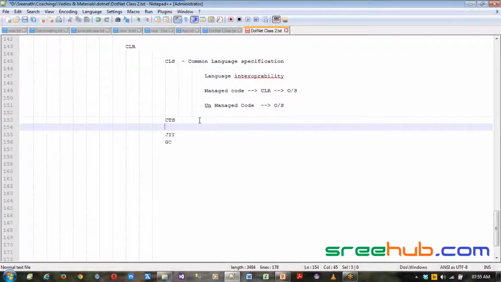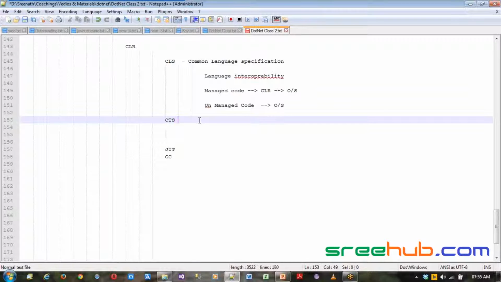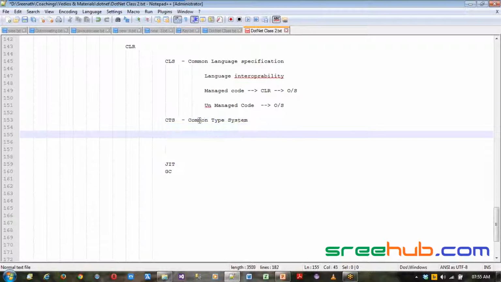And then we have something called CTS. Now CTS is your common type system. What is type? Type is nothing but a data type. If you already know a programming language, you have, let's say, int or integer. Integer is a simple data type which can hold integer data, the integral part of real numbers. Now this data type, in different languages,